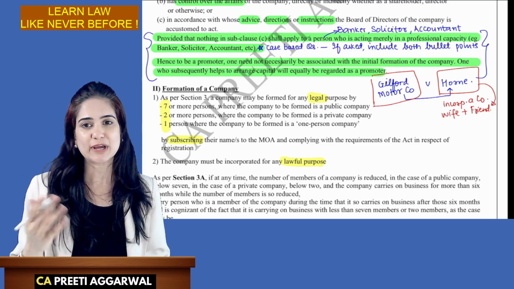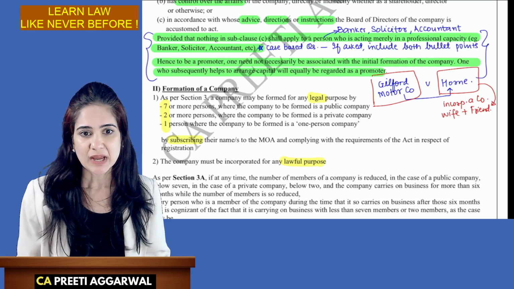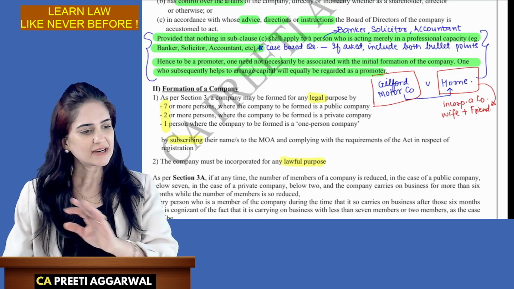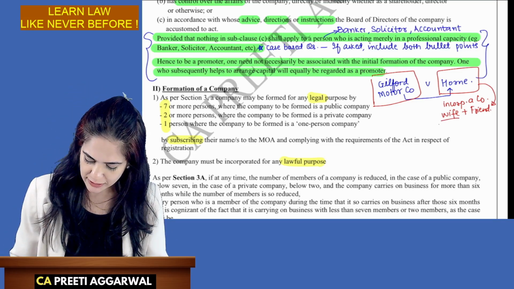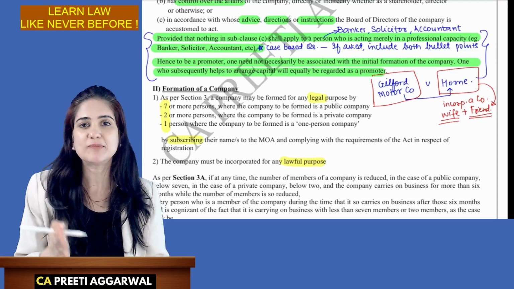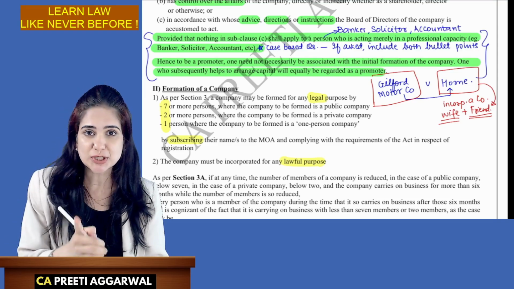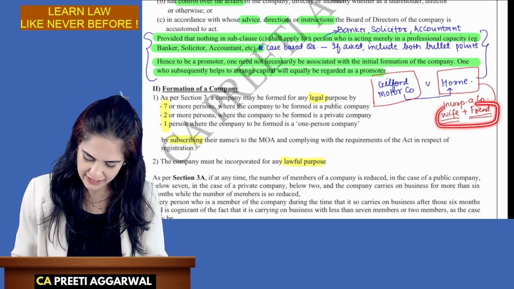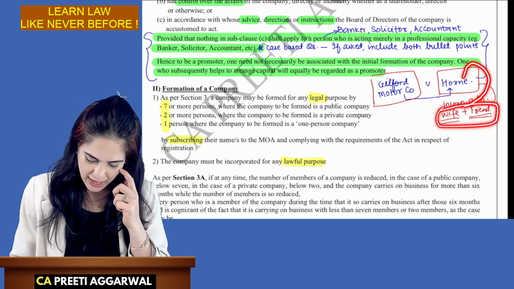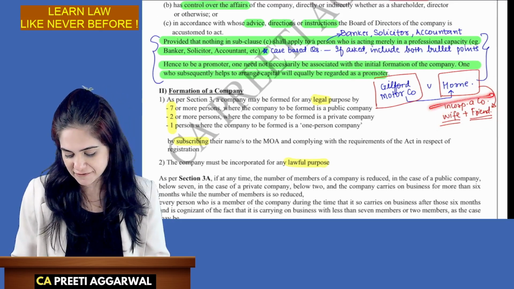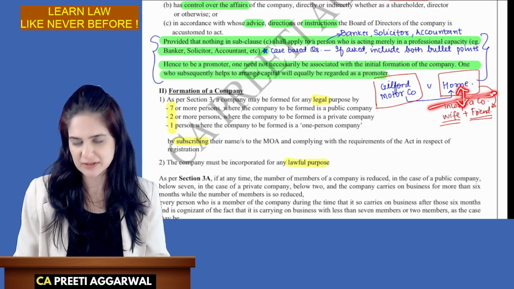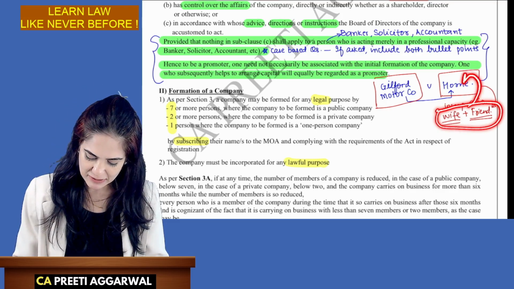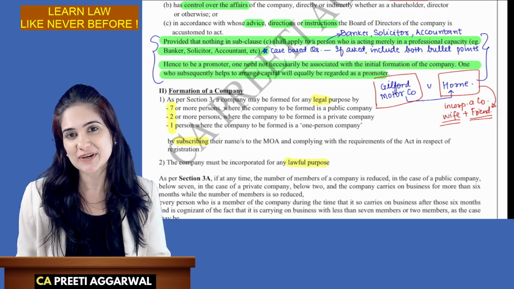Yes. So, Guilford Motor Company filed a case against the company. So, Horney said, you have a contract with me, you don't have a contract with that company. We said, nothing doing. The company has only two members, your wife and friend, Mr. Howard. You are in a position to influence the decisions of the company. In fact, the board of directors are accustomed to act as per your decisions. Lift the corporate veil, consider this as one and the same. So, in this case, the board was accustomed to act as per his instructions. He is also a promoter.